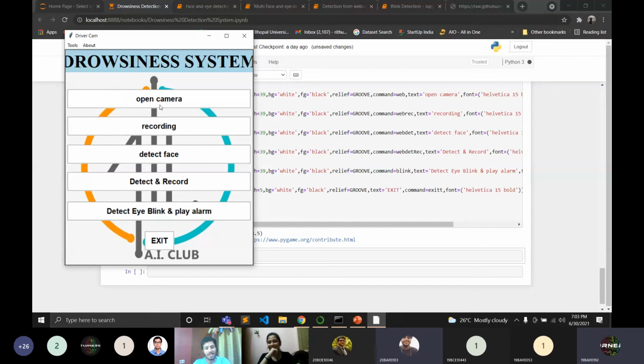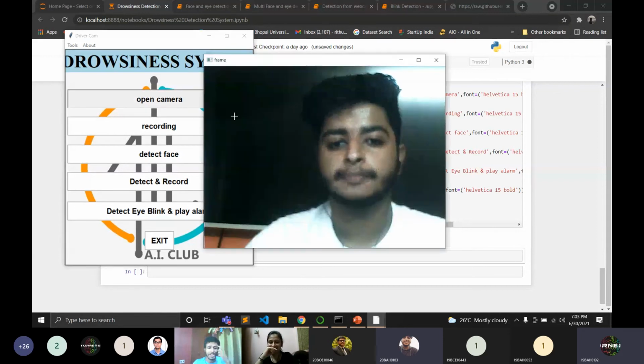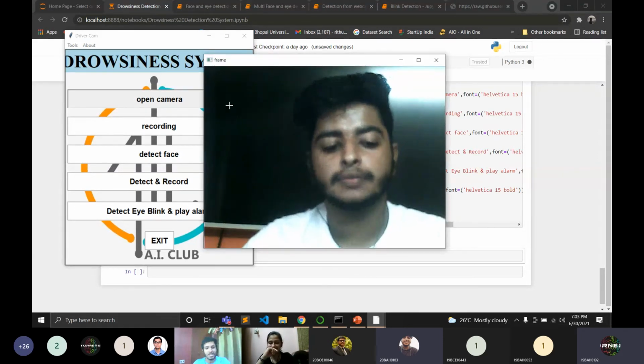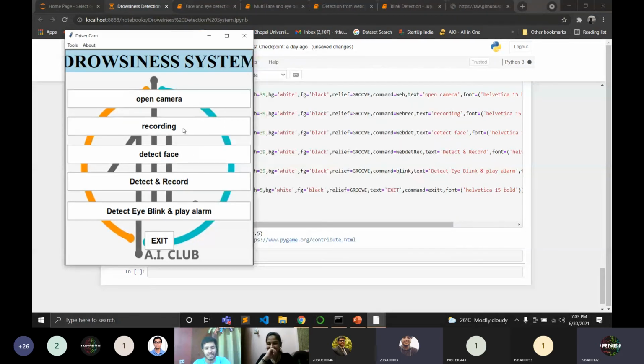Now, please open camera. You can see it will directly open the camera and the handsome Rituraj is on your screen. Okay, guys, press Q. We always have to press Q. Remember, you don't have to click the cross, because we need to come out of the loop. Vanshika has already explained that we have to press Q for that. Yeah, please click on recording.